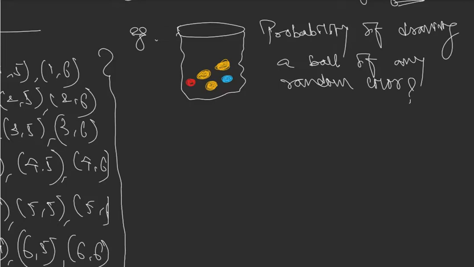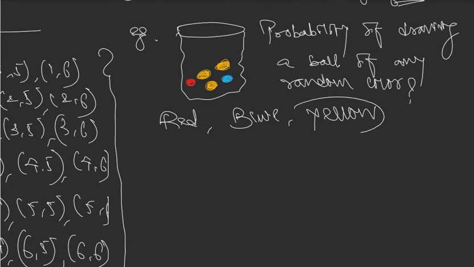The probability of a blue ball is less, the probability of a red ball is less, but the probability of drawing a yellow ball is high. Why? Because there are more yellow balls. So the red, the blue, and yellow are the outcomes of all the three balls getting chosen out of this bag without looking into the bag. Are they equally likely outcomes? No. Here yellow has more chances.